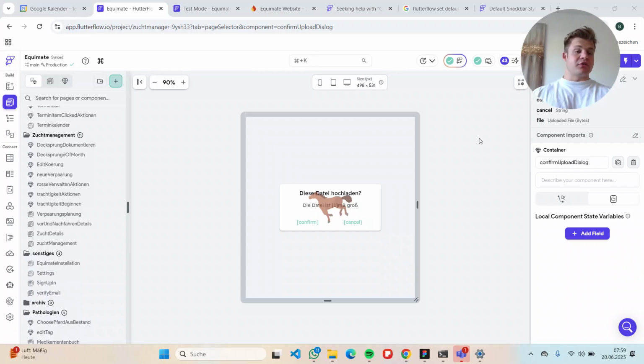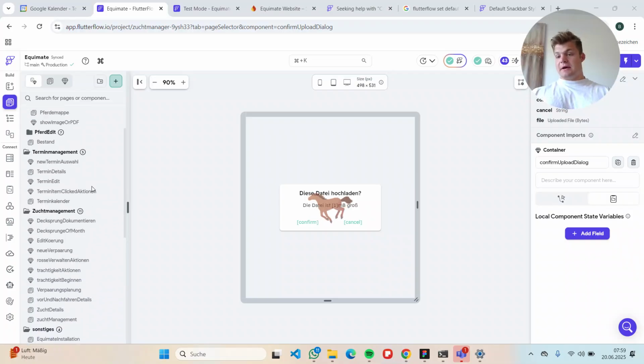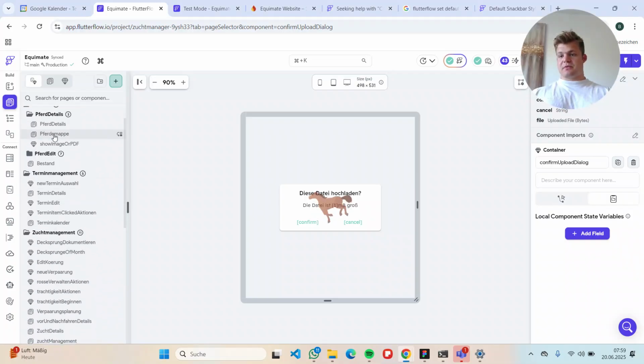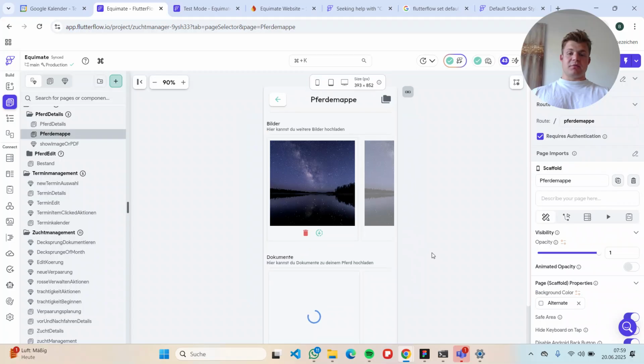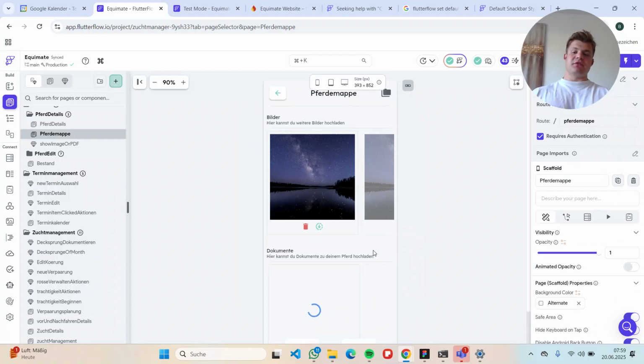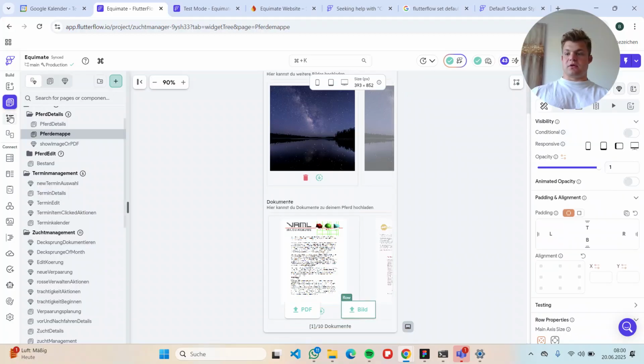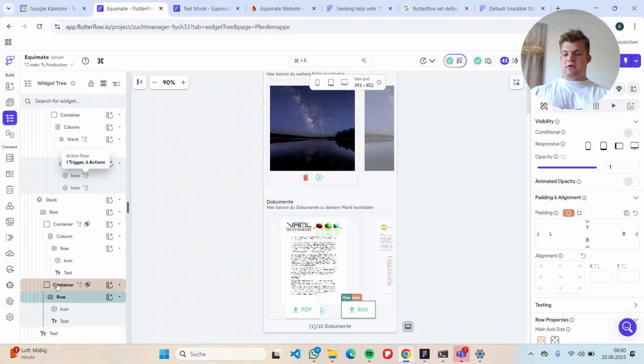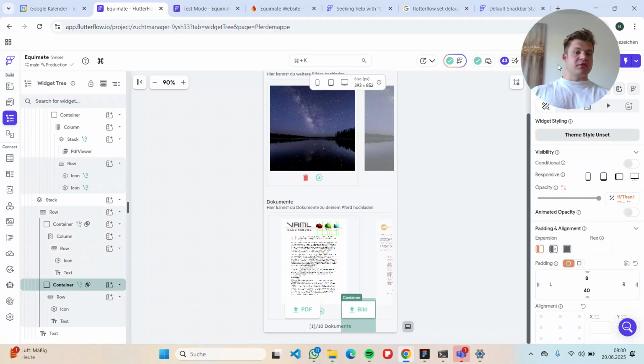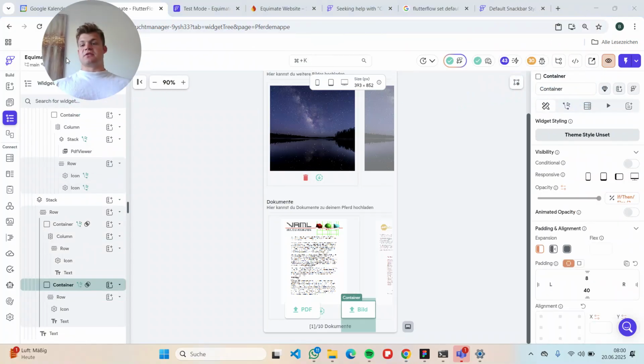But to do this, of course, you have to log somewhere how many files or how big the files are that people are uploading. So how can you do that? In my case, people can upload images and PDFs, and to upload them, they just click on a button like this. And the logic is pretty simple. It consists of three parts.